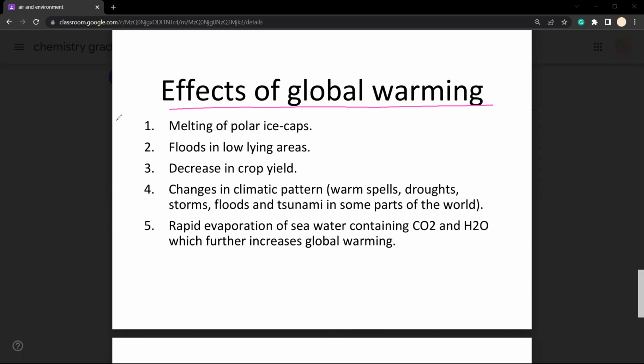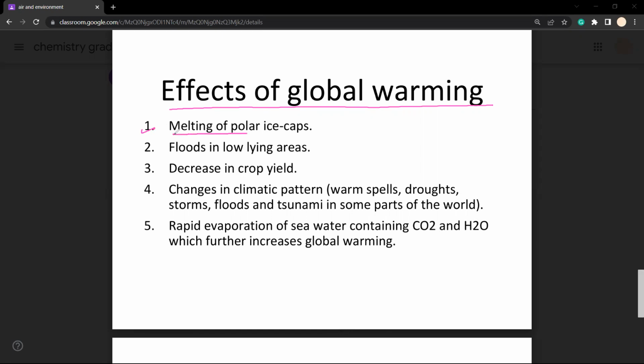अब इस overheating के जो negative impacts हैं, जो question में हमसे पूछे जाते हैं, तो we need to memorize these impacts. They give you a 1 mark question. Write down the effects of global warming. So what is happening because of the overheating of the Earth's surface, because of the higher percentage of these liberated gases, carbon dioxide, methane gas, which is again unburnt hydrocarbons के form में आपके vehicle से liberate हो रही है, या फिर water vapors. So these are the 5 effects which it leads to.